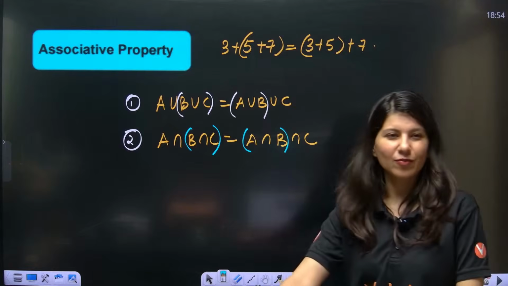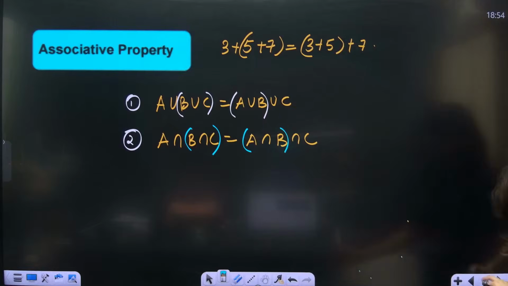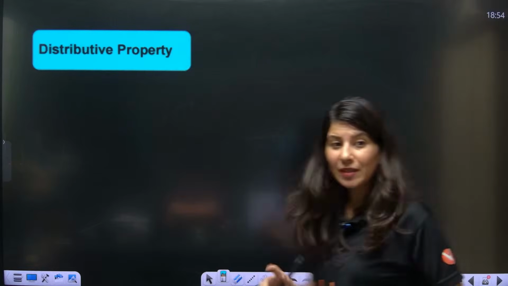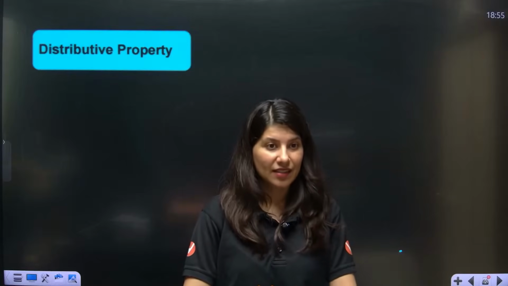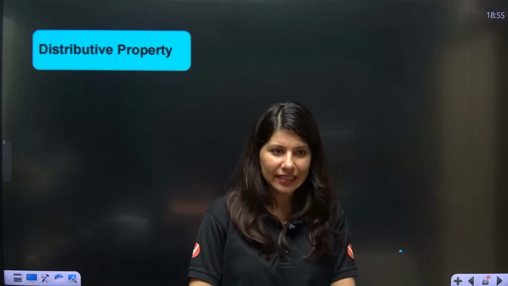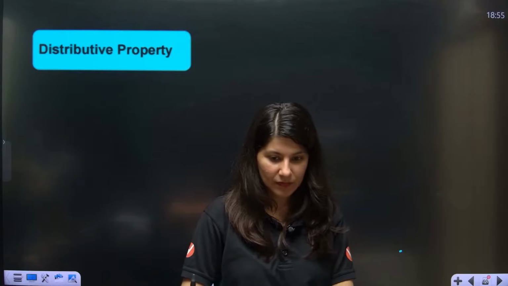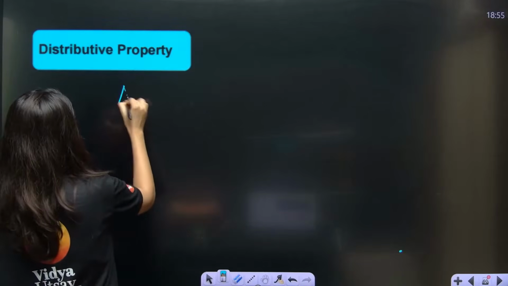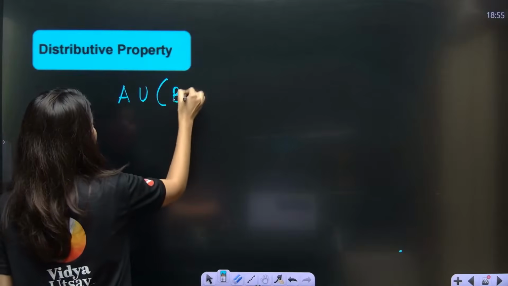Everybody, associative property, not very much difficult. Let's talk about distributive property, because this one is important. This one is slightly difficult. Distributive property: A union B intersection C.